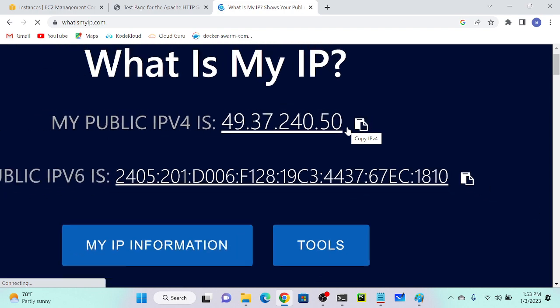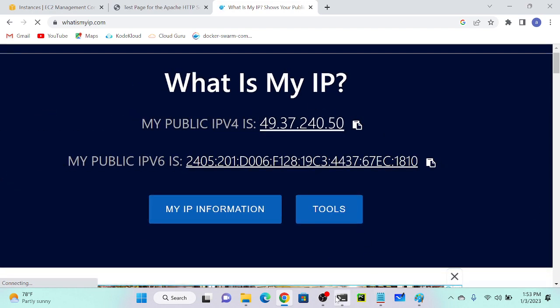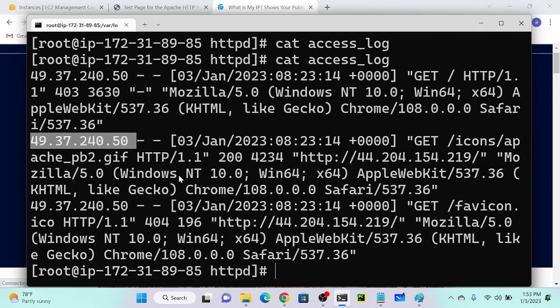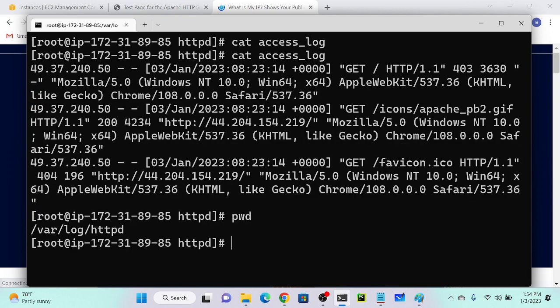Okay. So now we have to copy the location of this log file. And what is the log file location now? PWD. What is the log file location? /var/log/httpd. Just keep in mind, /var/log/httpd, only for HTTPD. Suppose you are creating any other application, for example, Nginx or Tomcat, so the log file will be stored in another location.